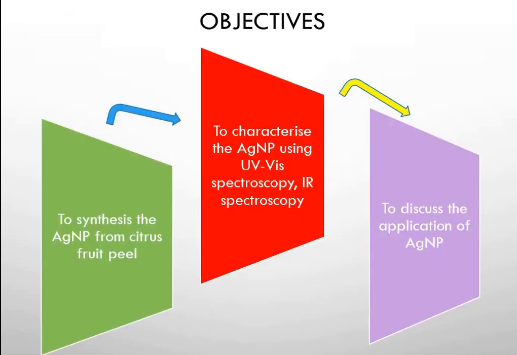Now the objectives. First, to synthesize the nanoparticles of silver from the citrus fruit peel. Next, to characterize this silver nanoparticle using UV visible spectroscopy and IR spectroscopy. Then, the next step is to discuss the applications of the silver nanoparticle.